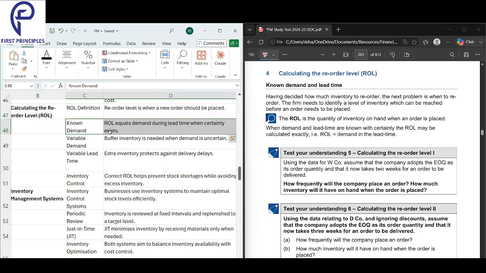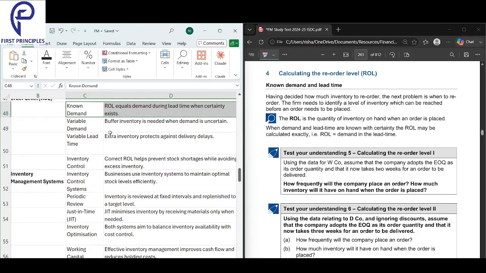Reorder level equals the demand during lead time when certainty exists. So how do you calculate the reorder level? You take the demand and multiply it with the lead time. How much demand is needed in the lead time? When that much inventory has arrived, then you have to place a new order. So what is your reorder level? It's the demand during lead time.